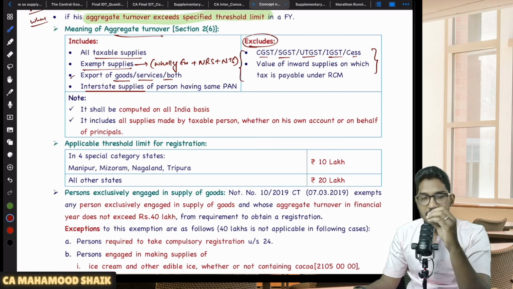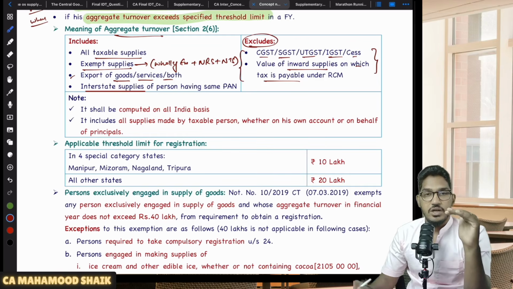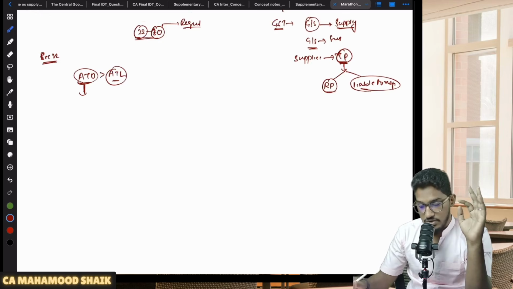So that has to be taken out. That means when you are calculating aggregate turnover, you have to calculate the figure exclusive of taxes, not inclusive of taxes. Not just that, in case you are receiving any inward supply on which you are liable to pay tax under RCM, that is also not required to be included in your turnover. So this is very important. This is where many of the students often make the mistake.